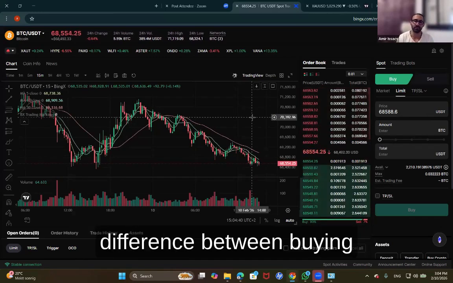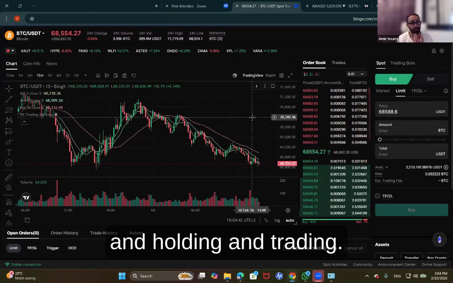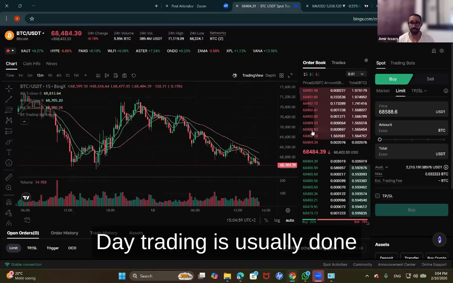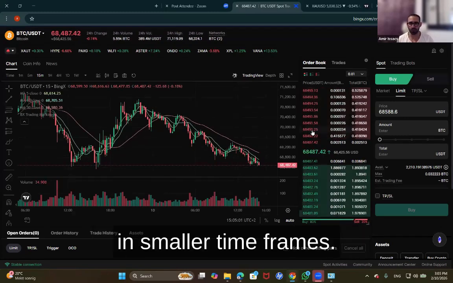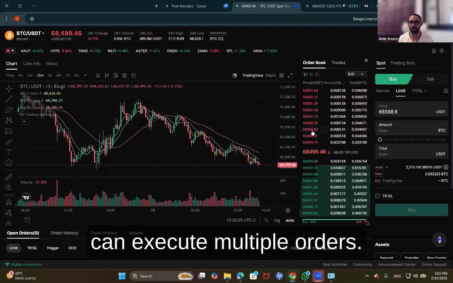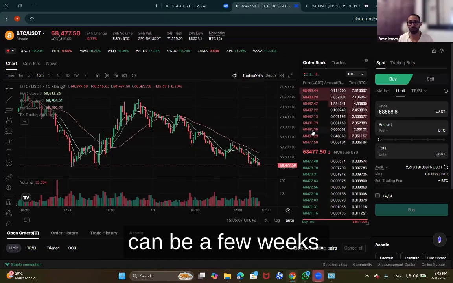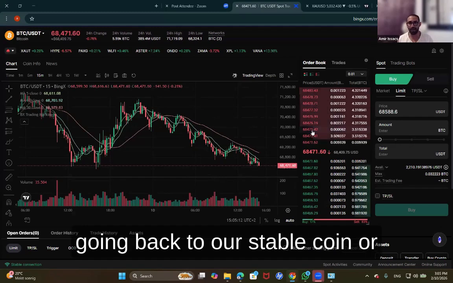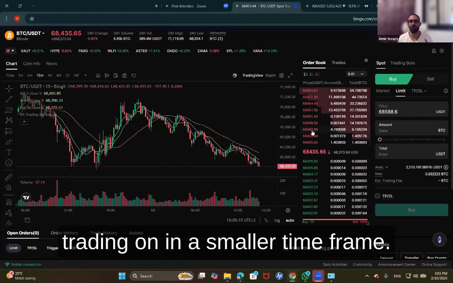So that is the main difference between buying and holding and trading. Buying and holding is mainly done for the long term, and day trading is usually done in smaller time frames. You have more options, you can execute multiple orders. It can be a few days, it can be a few weeks, but we understand that at this point we're simply trading and we're going back to our stable coin or whatever coin or asset we're trading on in a smaller time frame.